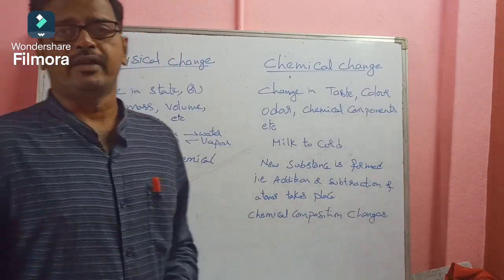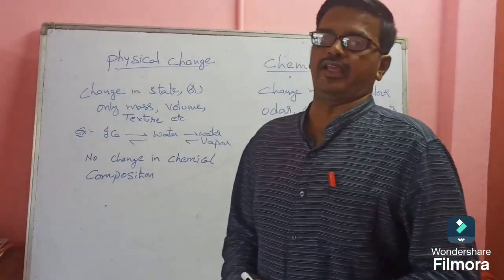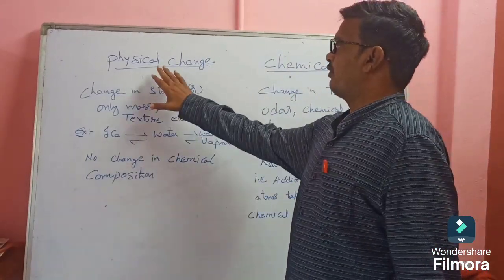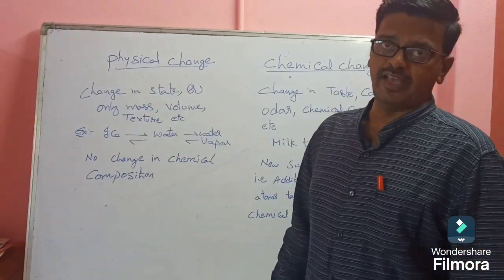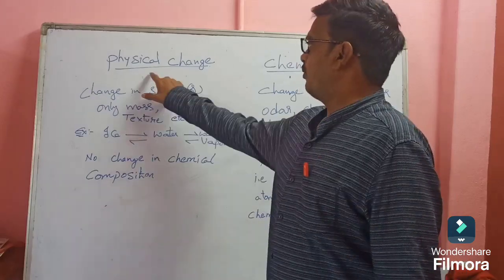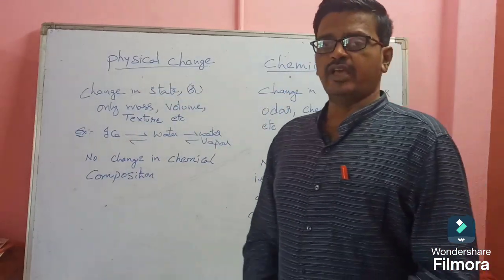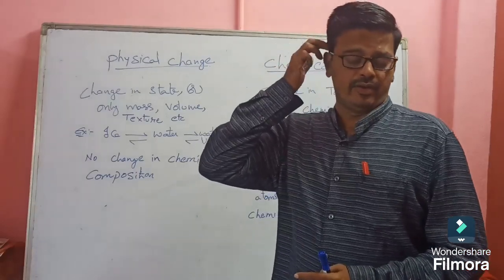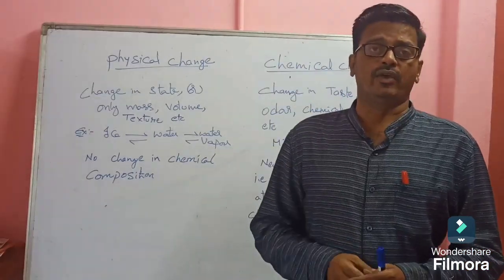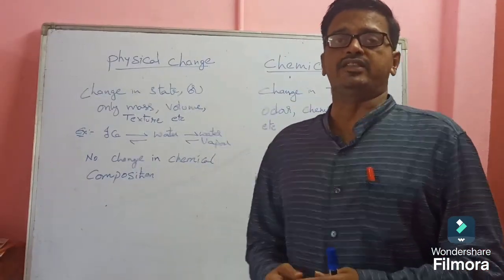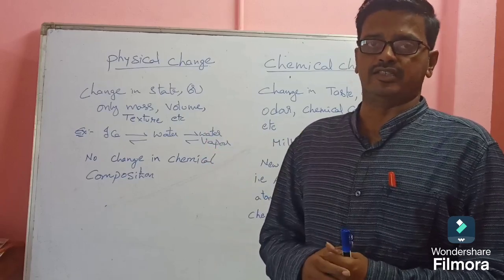So in part 3 in chemical equations and reactions, today we will learn about what is a change, and what is a physical change and chemical change. In lower classes, around 6th, 7th class, you have studied about temporary change and permanent change.